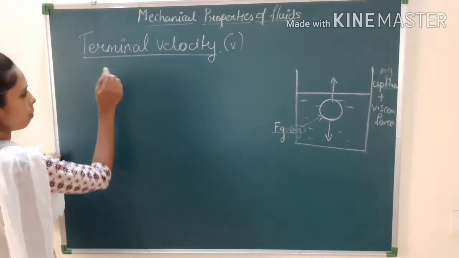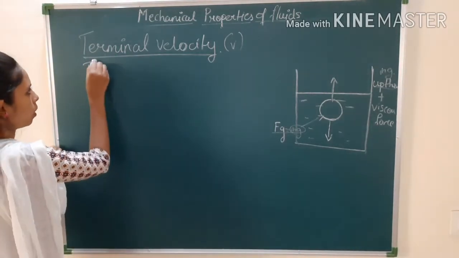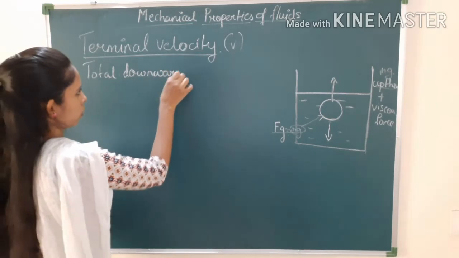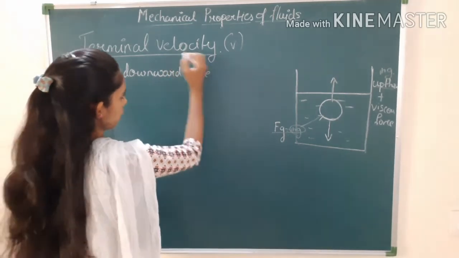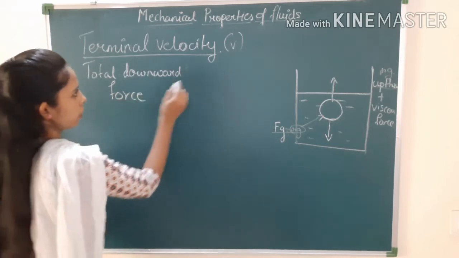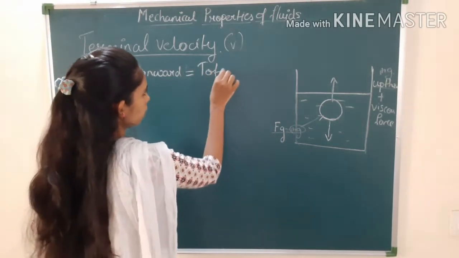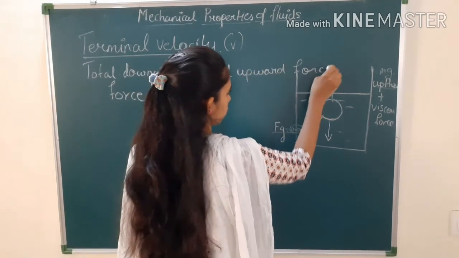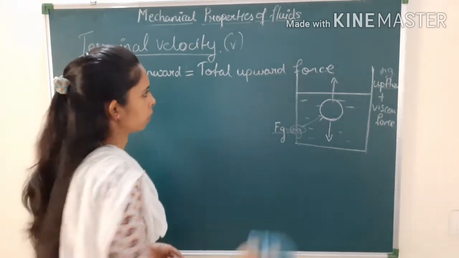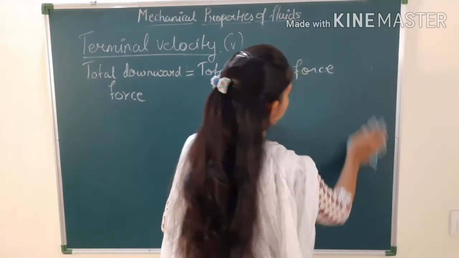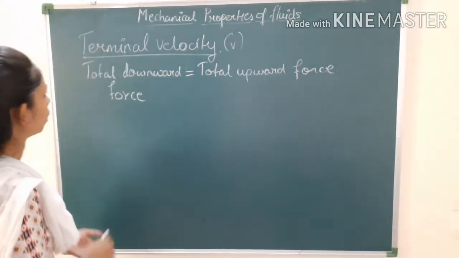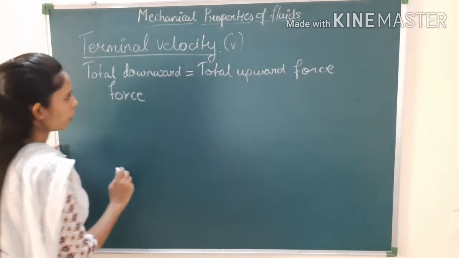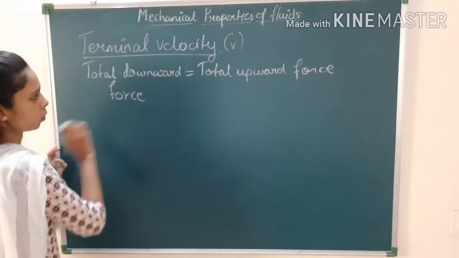So for terminal velocity, the basic general equation is: total downward force is equal to total upward force. Okay, so this thing you have to remember. There are two parts: total downward force and total upward force, and this we have to find out. So let us find out the total downward force first.